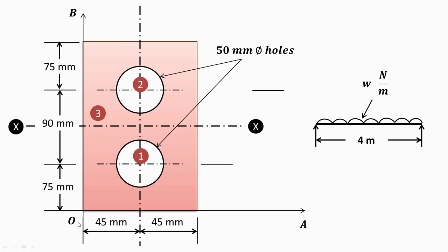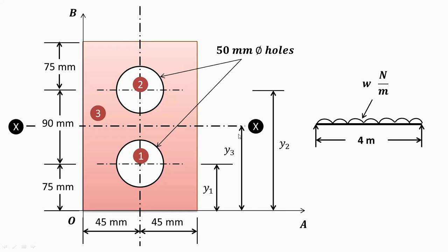Now, taking OA as the reference, we'll calculate the values of y1, y2 and y3 first, and then we'll start with the calculation. So as you can see, this is y1, that is nothing but 75. Then you can say that y2 is nothing but 75 plus 90, that is 165.